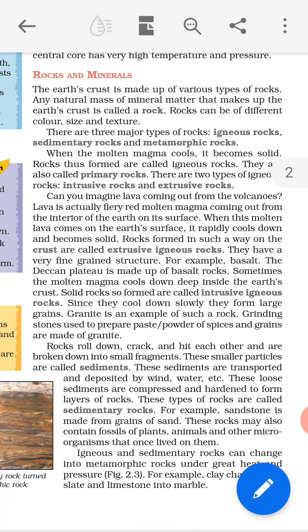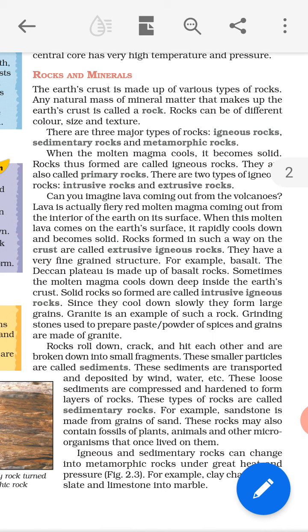The Earth's crust is made up of various types of rocks. The Earth's crust, the first layer of the Earth, the thinnest. We have studied in previous paragraphs that it is made up of various types of rocks. Different types of rocks are there. Any natural mass of mineral matter that makes up the Earth's crust is called a rock.